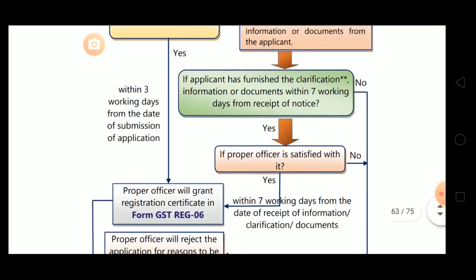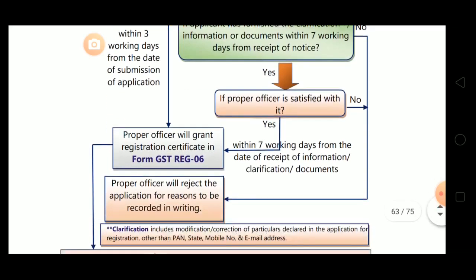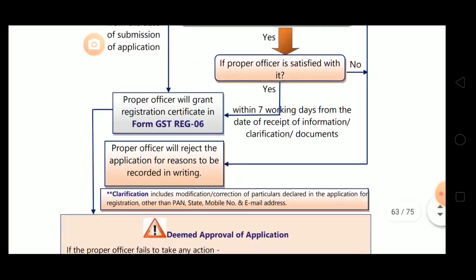If the applicant furnishes the clarification within 7 working days from receipt of notice, and the proper officer is satisfied, then registration is granted within 7 working days from date of receipt of information. And if the applicant doesn't furnish, and it is not in order according to the proper officer, then the application is rejected.